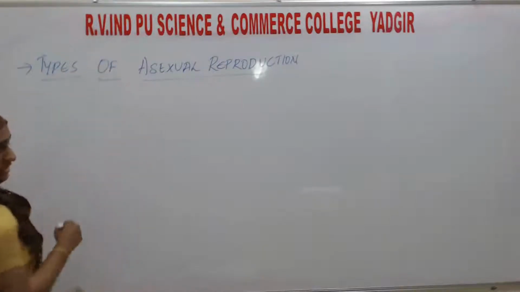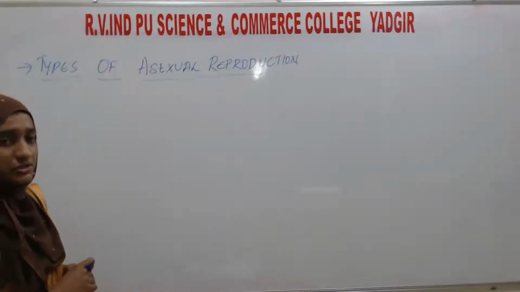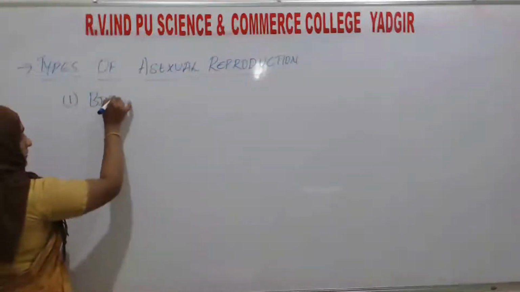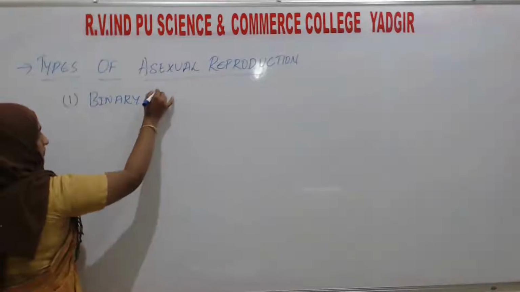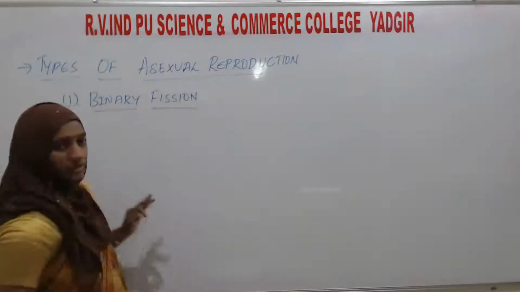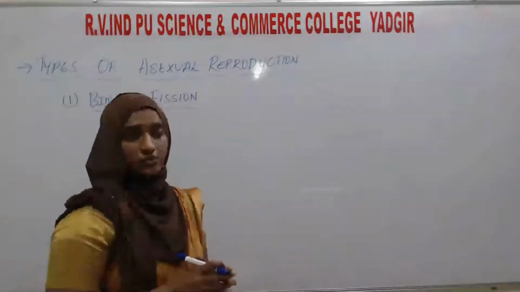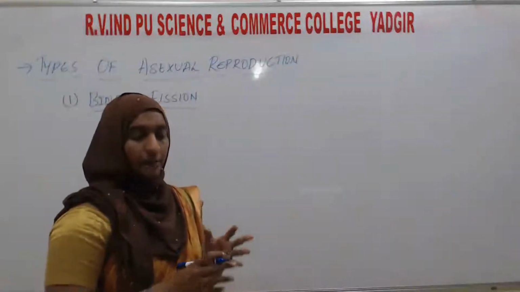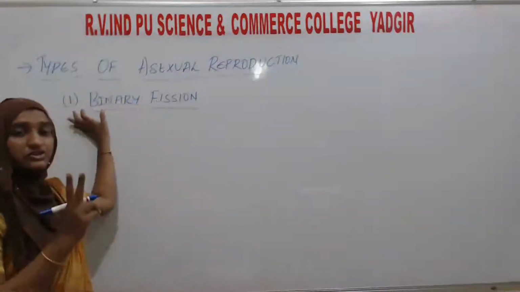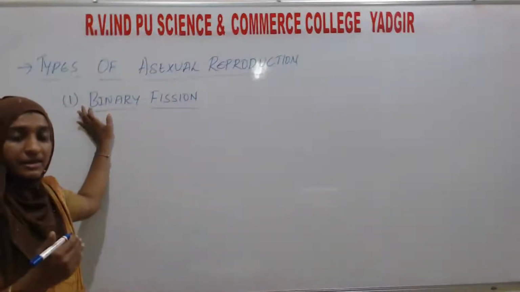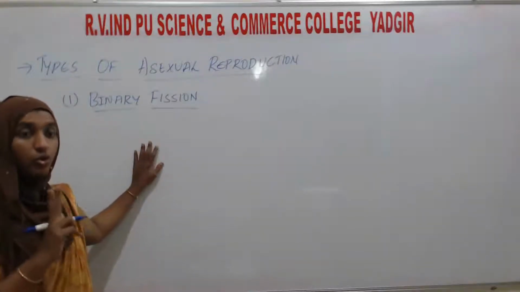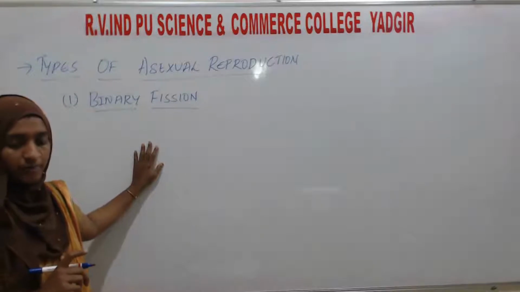The first type is binary fission. Fission means something is going to break, while fusion means something is going to fuse. Here the parent cell is going to divide. Binary, bi means 2, so the parent cell divides into 2 daughter cells. Only 2 daughter cells form.